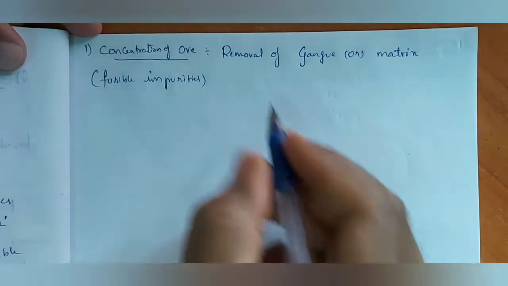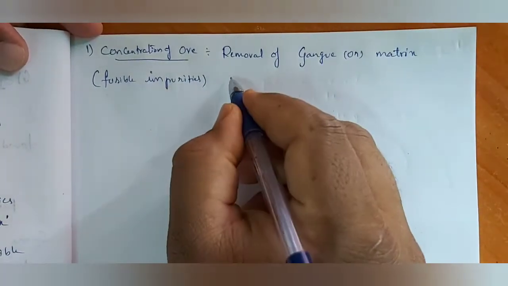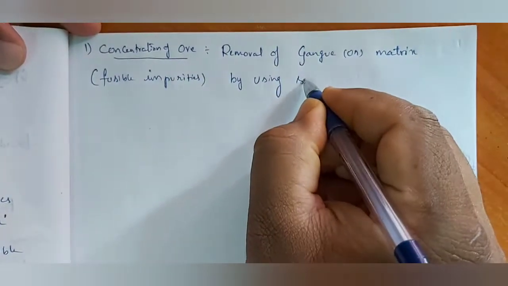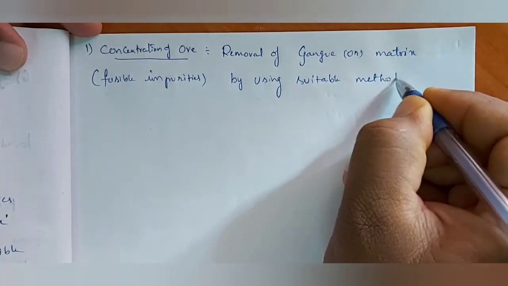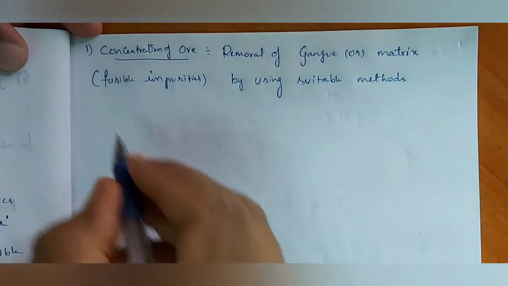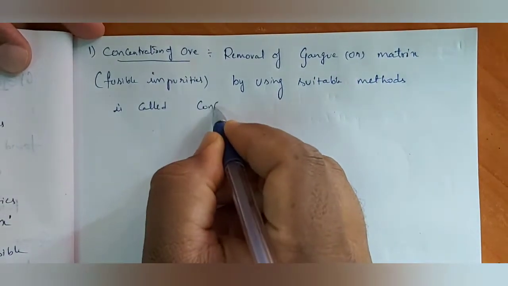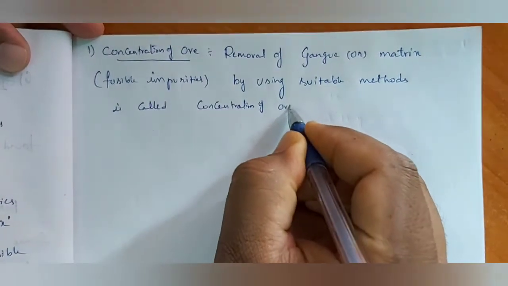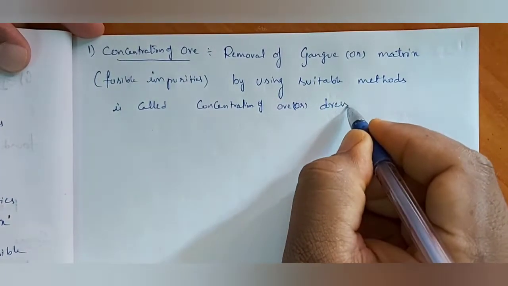So removal of gangue matrix, which are fusible impurities, by using suitable methods is called concentration of ore or dressing of ore.